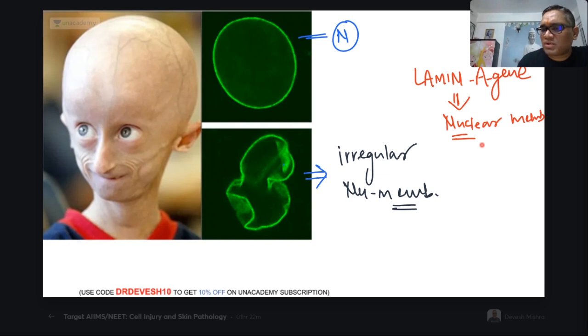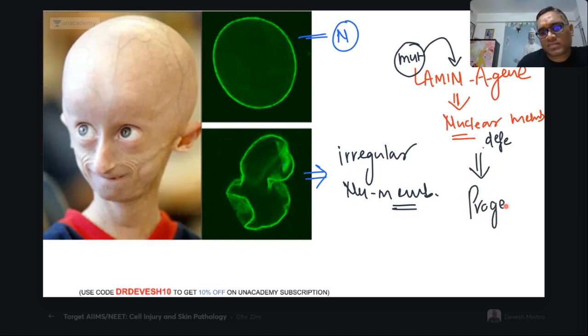If it is normal, the nuclear membrane will be normal. If there is a mutation in the lamin A gene, the nuclear membrane will also be defective and an abnormal protein called progerin will form. This is the Hutchinson-Gilford progeria syndrome. The answer is this one: the lamin A gene has a mutation.